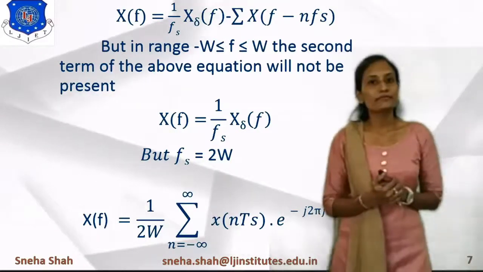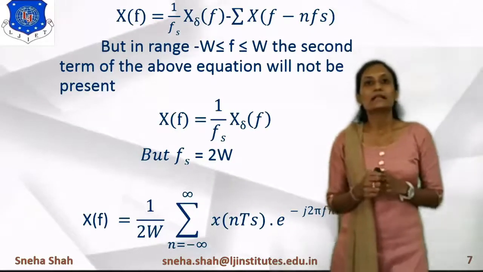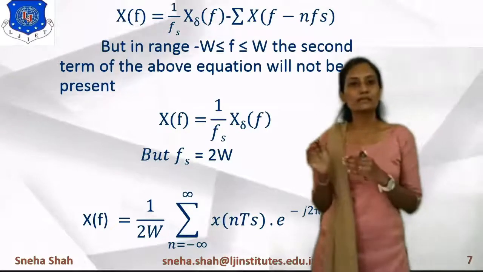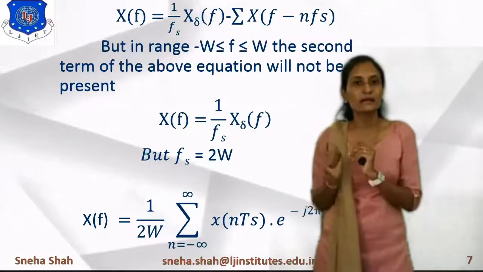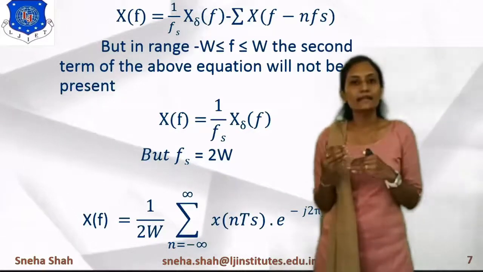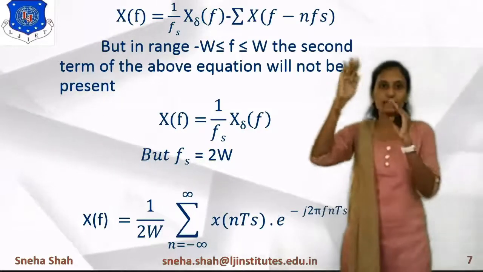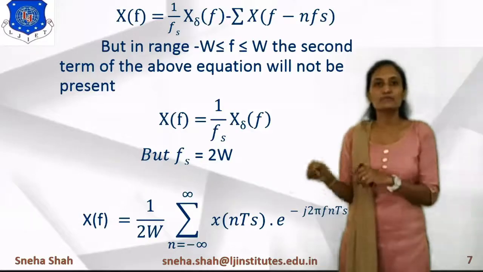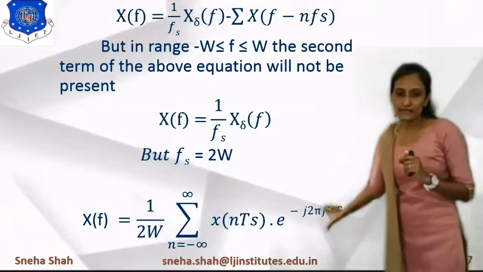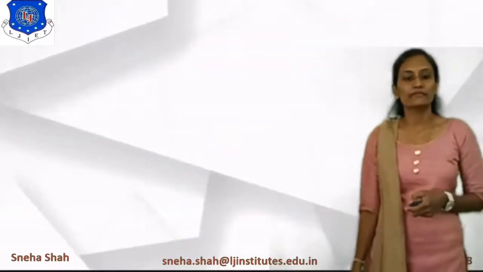Now if we are taking the Fourier transform of any signal, then we can say that its value equals summation n equals minus infinite to infinite x of t into e raised to minus j omega t, right? But in this, instead of t, we will take n into ts. So the term will become like this: summation n equals minus infinite to infinite x of n ts into e raised to minus j 2 pi f n ts. So from this equation we can find the Fourier transform of x, which is x of f.